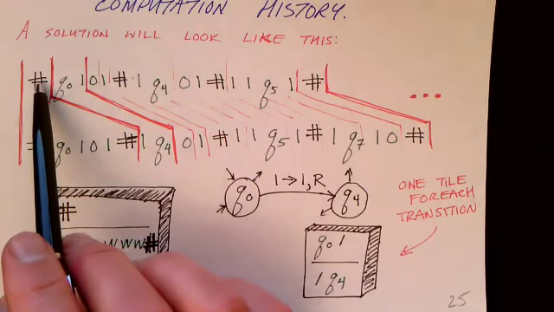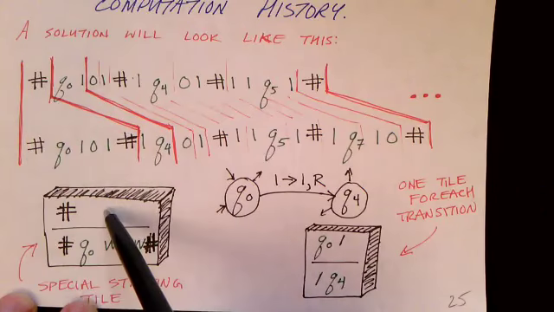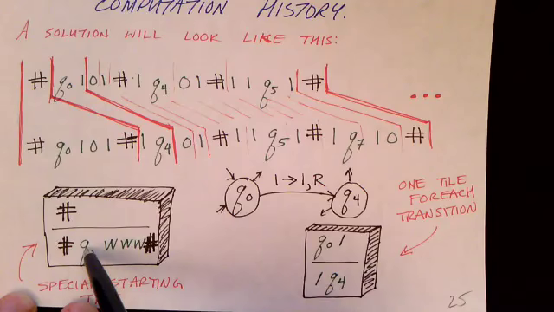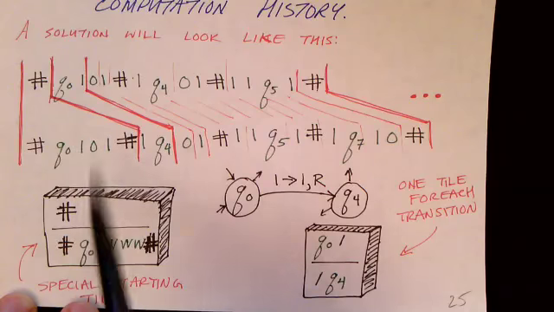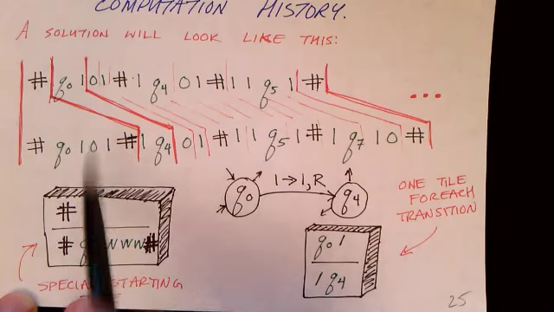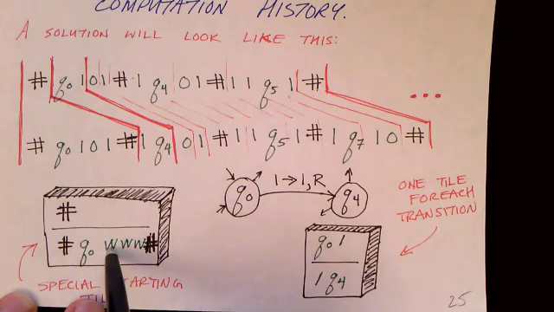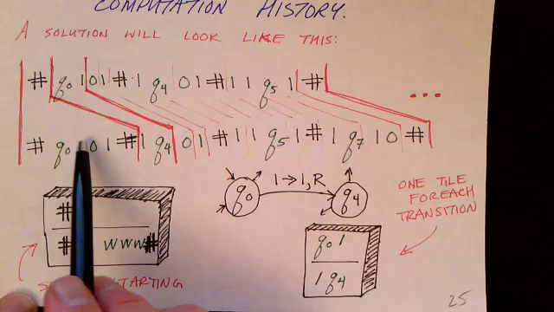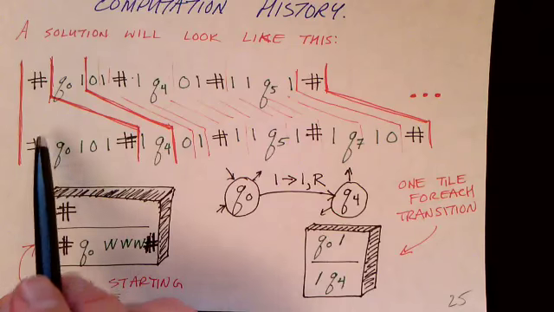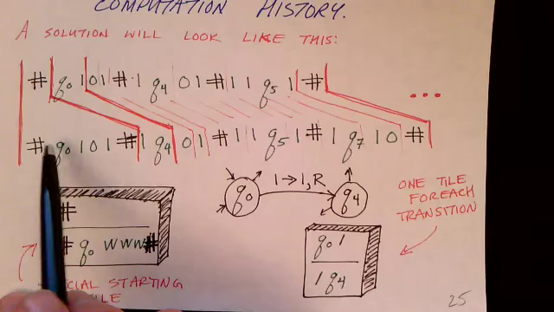Like here's the first tile, pound sign on the top, and pound Q0, and then W. More precisely, whatever string W is, we create a tile. And in our case, our initial W is 101. So here you see that tile in action, being used as the initial special starting tile.